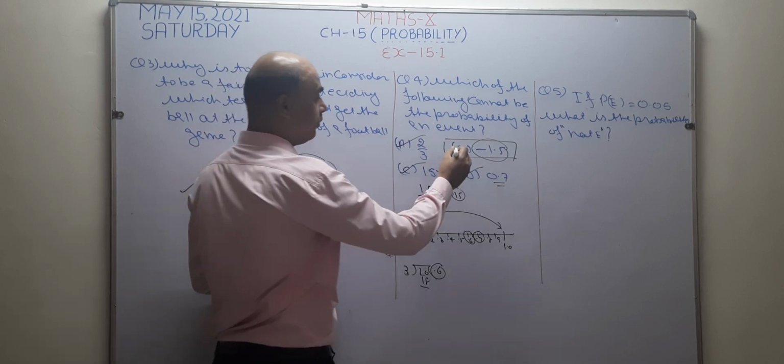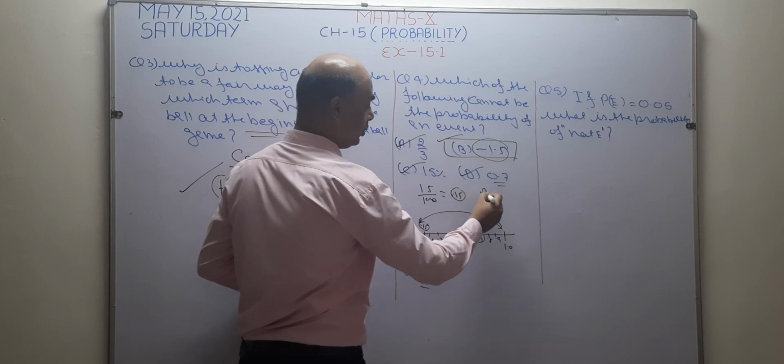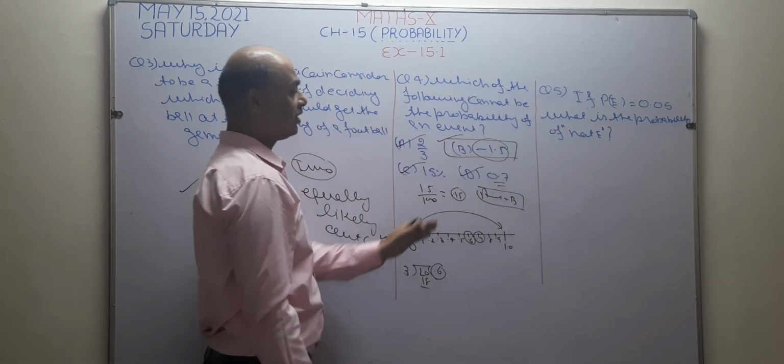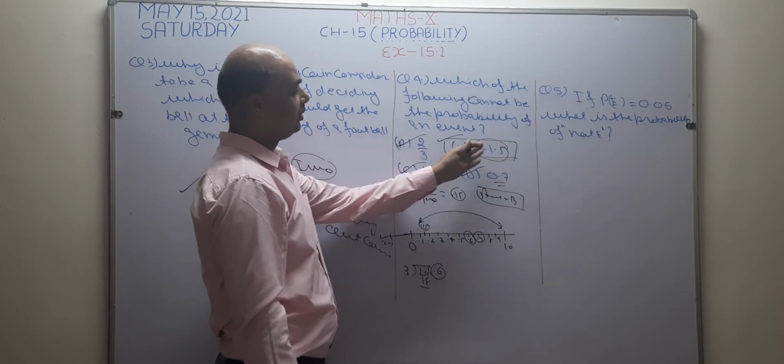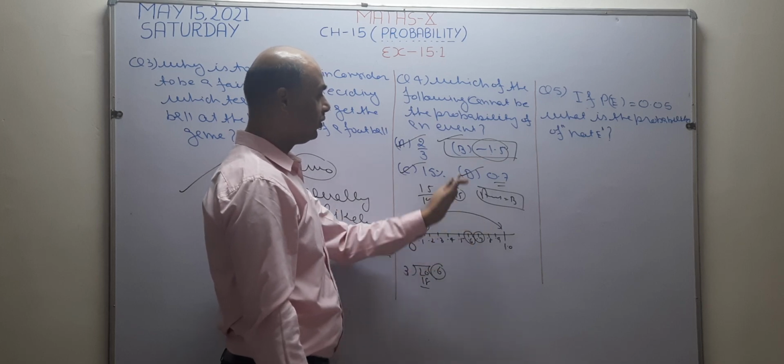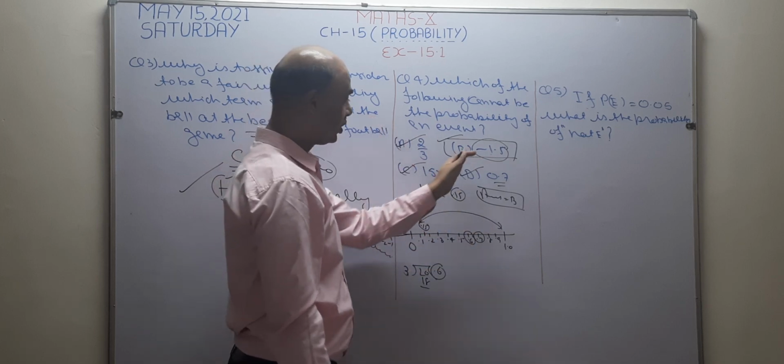So this is not the probability. The answer is B. Your answer should be B. This is not the probability, either it is positive or negative. No matter, 1.5 is not the probability of any event. Okay? So the answer is B.